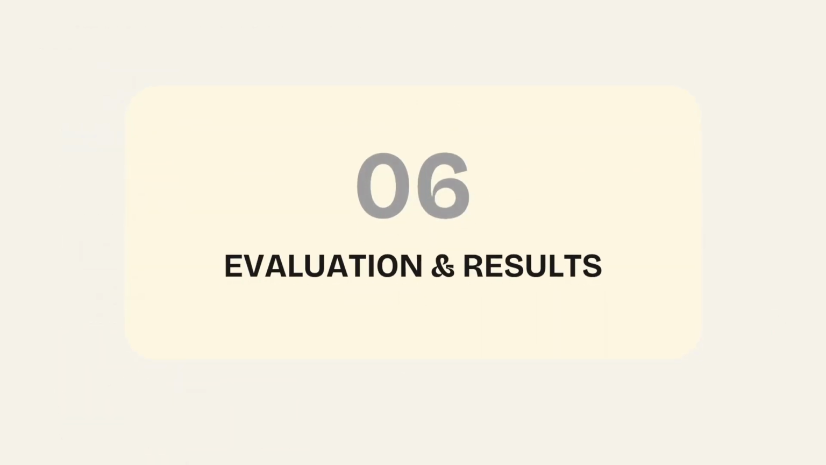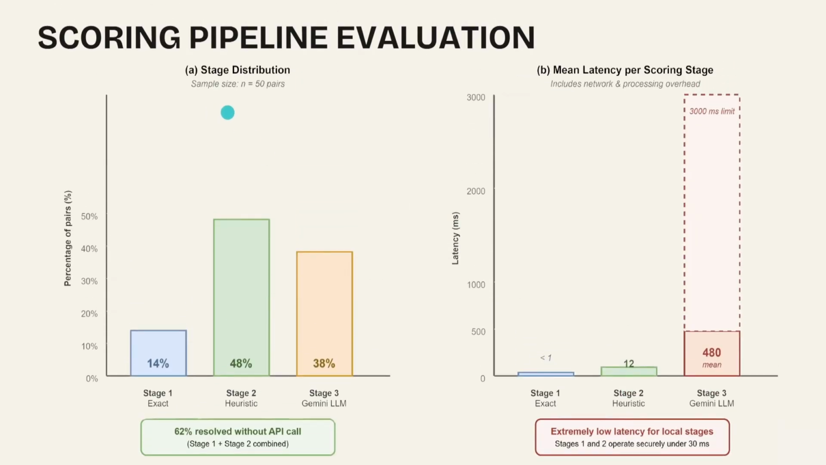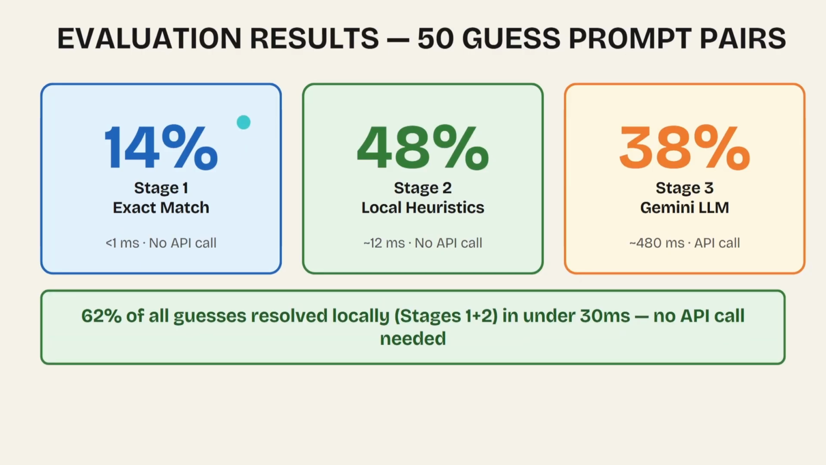Part 6. Evaluation and results. We tested 50 guess-prompt pairs. 14% resolved in stage 1, 48% moved on to stage 2 to resolve, and about 38% needed to make an API call. So overall, 62% resolved without an API call. About the mean latency per scoring stage, we have extremely low latency for local stages. To summarize, exact matches resolve under 1 millisecond. Local heuristic resolves around 12 milliseconds. The remaining 38% went to Gemini at a mean of 480 milliseconds. Overall, 62% of guesses were scored locally under 30 milliseconds.